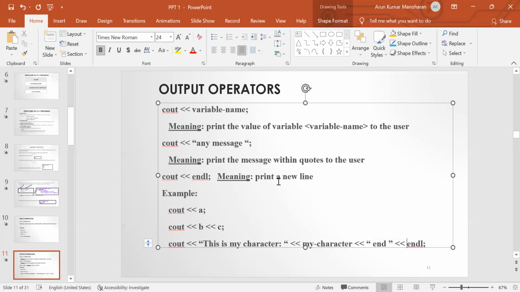So this is an input operator. By using the input operator, we use the cin object for reading the input. And for the output operator, we use the cout object to display the output on the console.